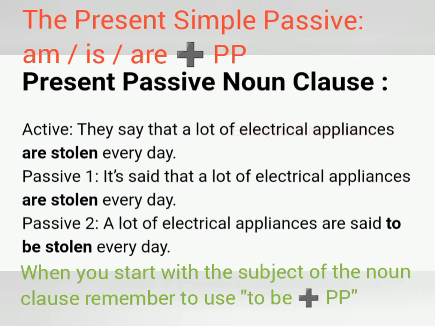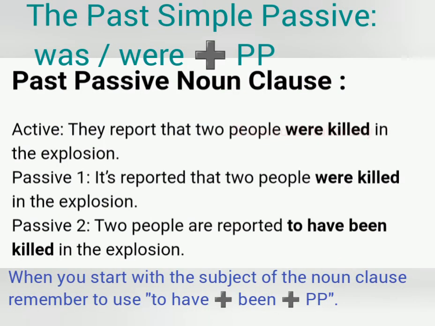Present passive noun clause. The present simple passive is are plus past participle. They say that a lot of electrical appliances are stolen every day. It is said that a lot of electrical appliances are stolen every day. A lot of electrical appliances are said to be stolen every day. We used here what? To be plus past participle, because we have present simple passive in the noun clause.